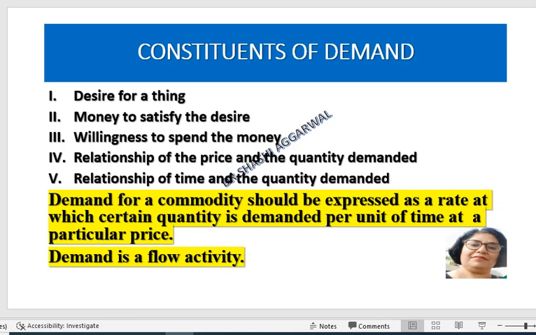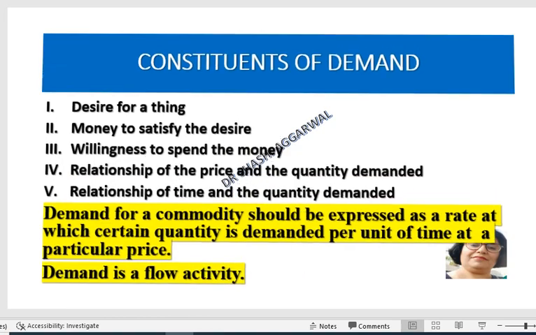And whenever we talk about demand, it is always associated with price. It is also associated with time. At the given time, at this price, it has so much demand. Demand for a commodity should be expressed as a rate at which a certain quantity is demanded per unit of time at a particular price. Demand is a flow activity.